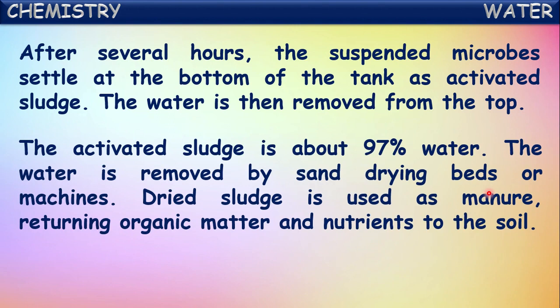The activated sludge is about 97% water. The remaining are impurities. The water is removed by sand drying beds or machines.